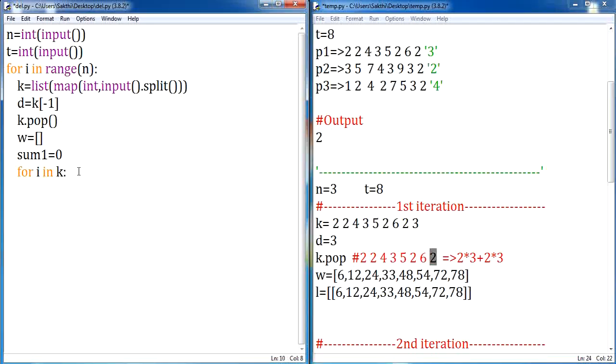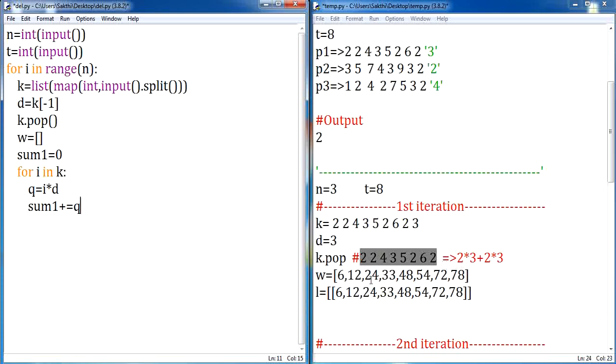Let me declare one more element called q, and I'm going to do my calculation I into d. This I is nothing but I'm going to take one by one element from this list, and this d is nothing but the distance covered by the person at each step. I'm going to multiply here. I need the summation value, right? I'm going to do sum of distance. For the next iteration, I want to do sum of distance.